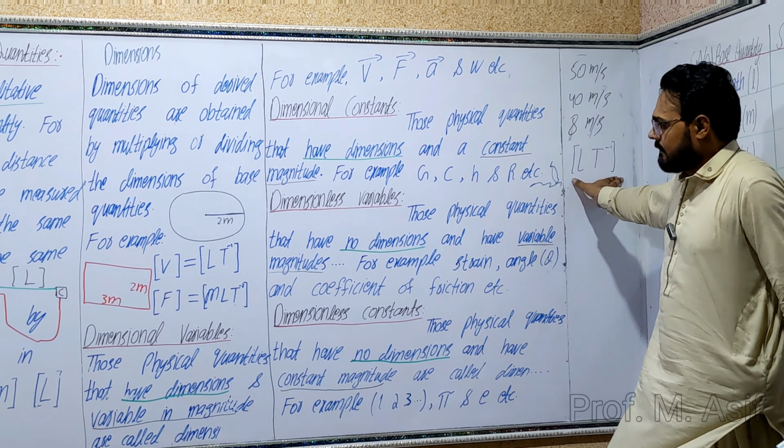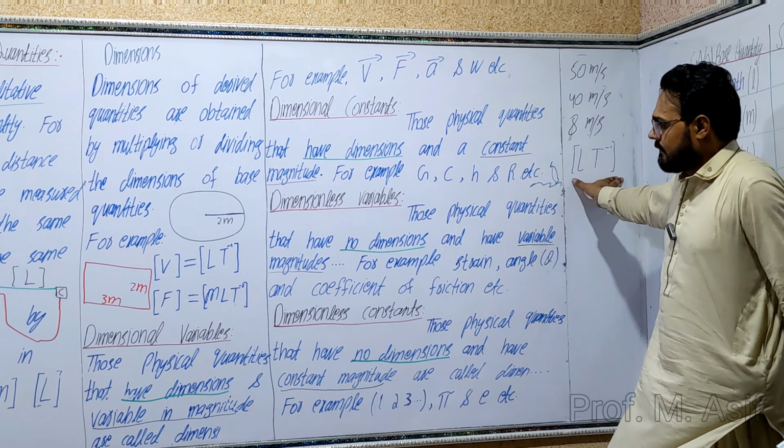Same for force. Sometimes force is 5 Newton, sometimes 10 Newton, 80 Newton. It keeps varying. Force also has dimension, M L T power minus 2, and its magnitude varies: 5, 6, 8, 10. So force is an example of dimensional variables. Same story for acceleration, work, power, pressure, and many more.